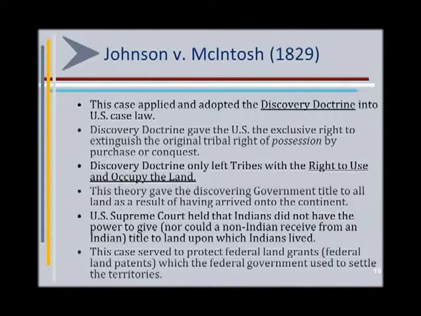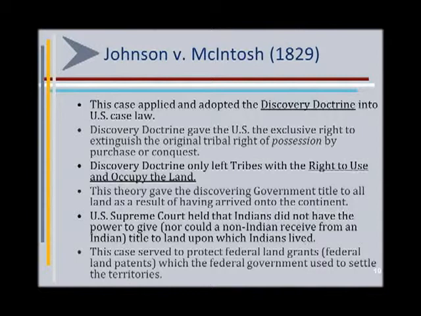In analyzing this case, the court came up with a theory which became known as the doctrine of discovery, which meant that a Christian nation could come to a land, claim it in the name of that Christian nation, and that property, that title to the land, would be that of the Christian nation. And only that Christian nation would have the right to extinguish title to that land for possession. The U.S. gained that possessionary right from England, Spain, the Christian nations that came before it. So under the doctrine of discovery, the U.S. has exclusive right to extinguish original tribal right of possession, either by purchase, treaties, and other methods, or conquest.